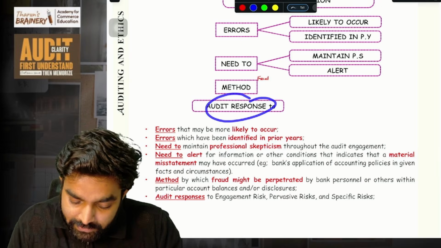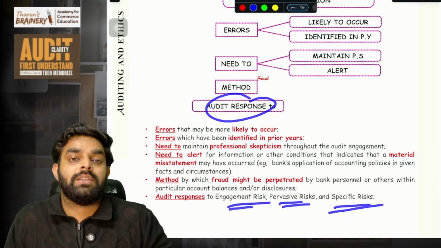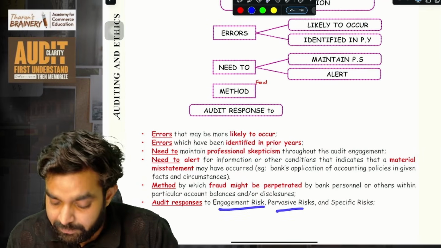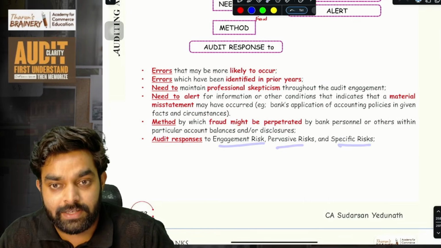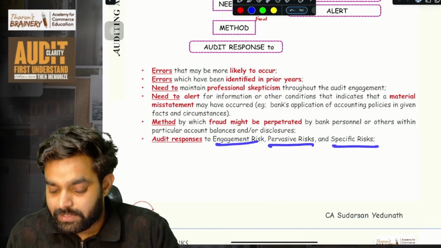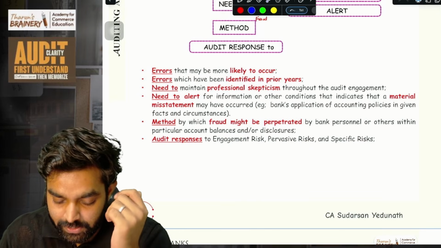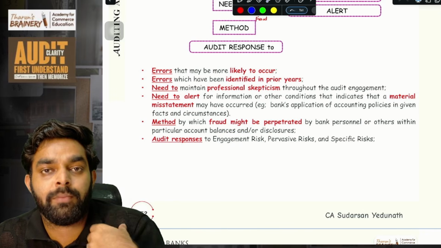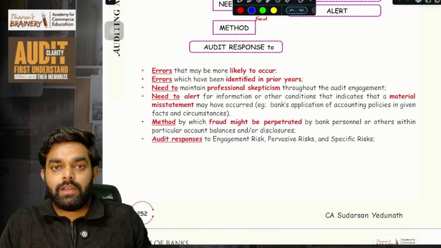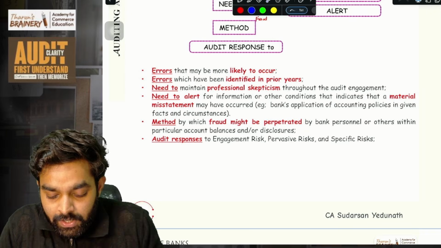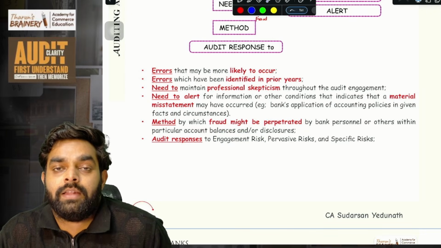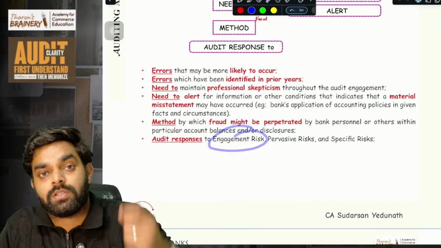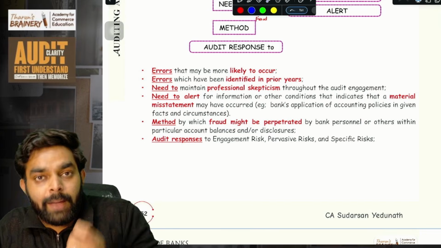Then the auditor's response to engagement risk, pervasive risk and specific risk. So what do we actually mean by this? We have to learn it like this: engagement risk, pervasive risk, specific risk. Engagement risk means any risk to the auditor's reputation. Imagine I'm going to audit a company that is now a bad company, so I will also lose my reputation. Similarly, if I'm going to audit a bank, will anything happen to my reputation because of the bad bank I'm auditing? That is engagement risk. Because of that engagement, what is the risk applicable to the auditor?